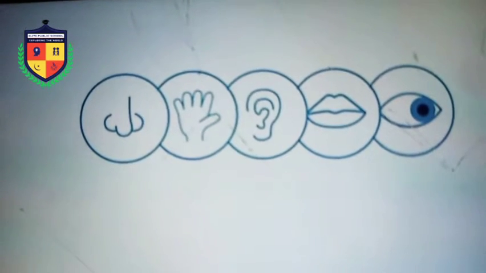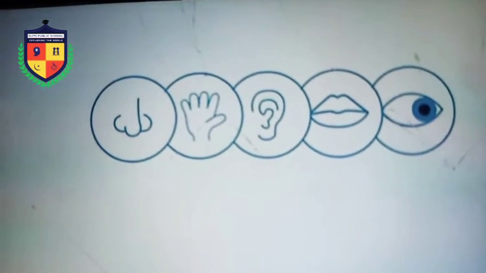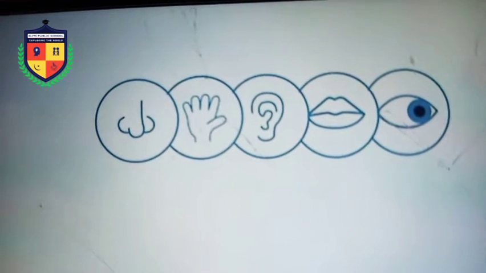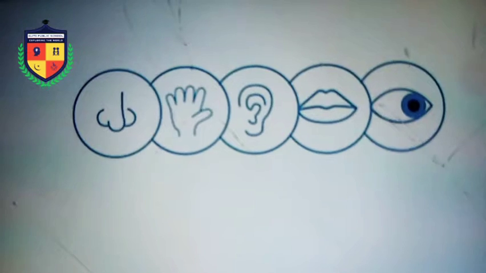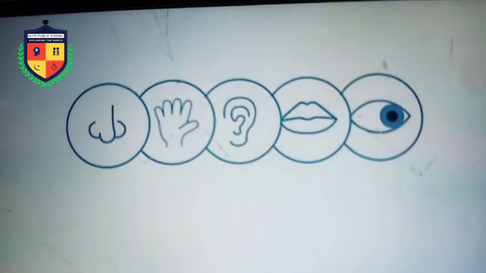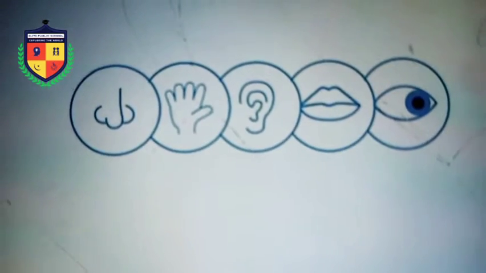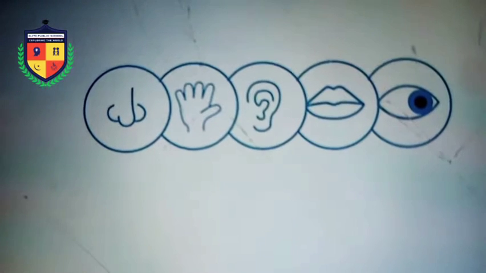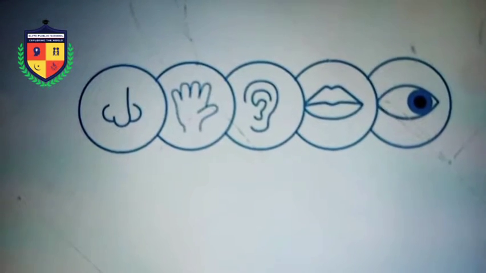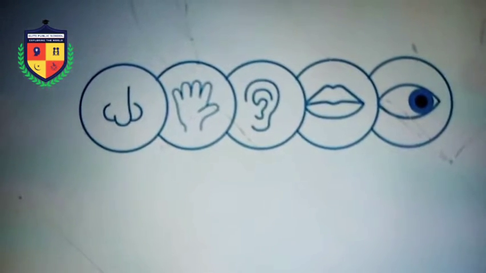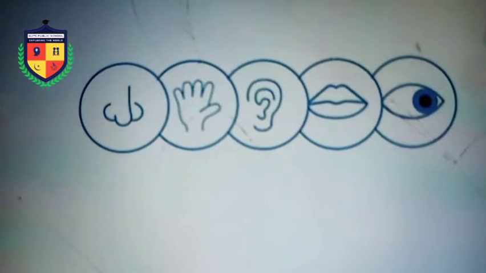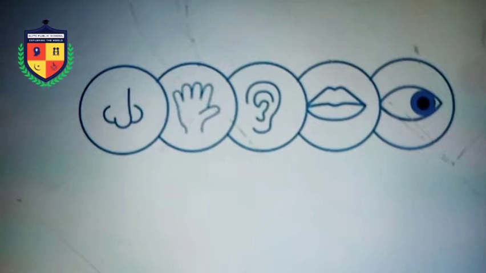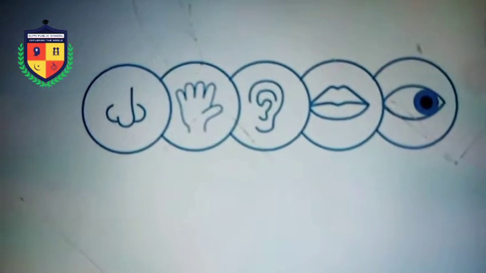Yes, definitely the nose. Secondly, if I say something to you, how can you hear that? Okay, from the ear. Very good. If you are watching this video, what sense are you using for this? Definitely eyes, and you are hearing my voice, so the ear is also working, and you are holding your mobile, so the hand is also working.